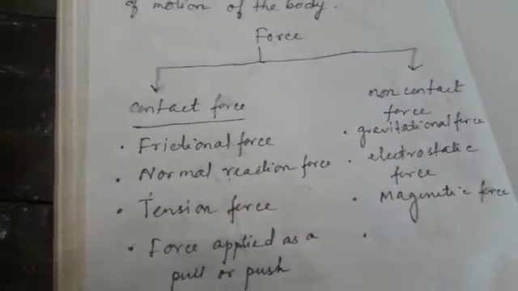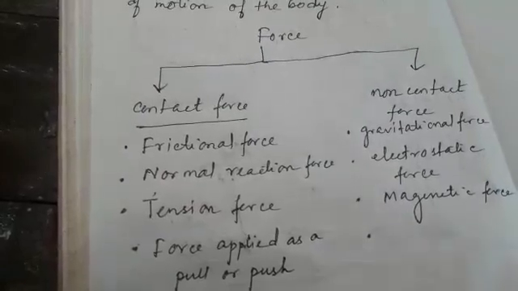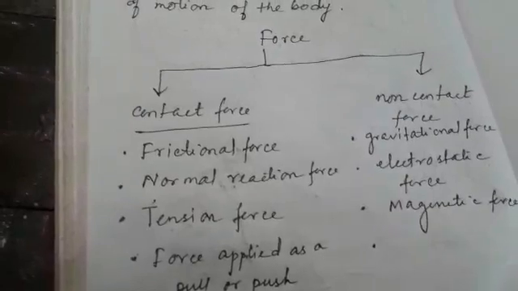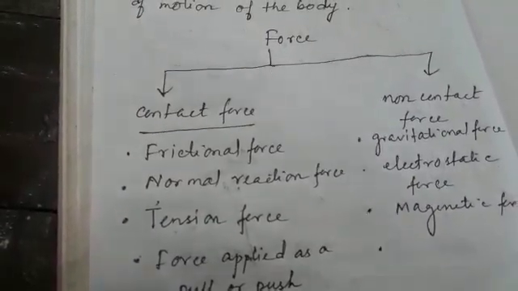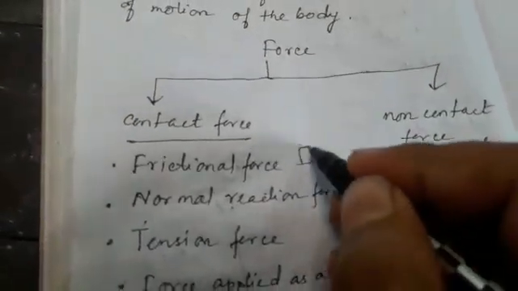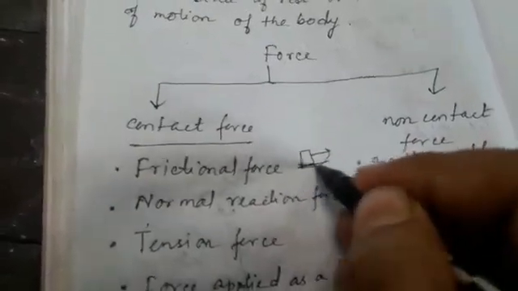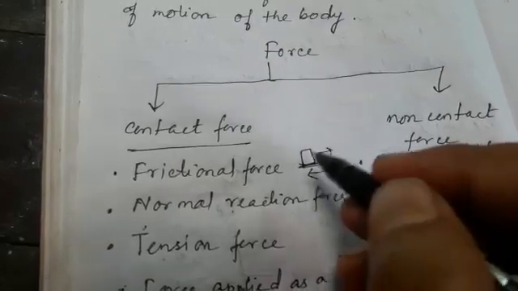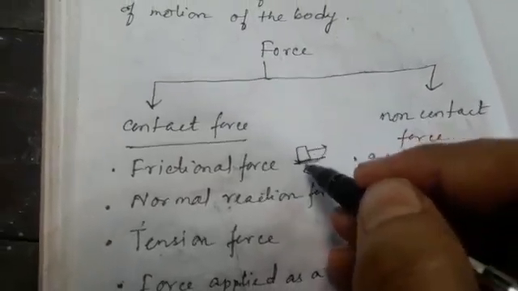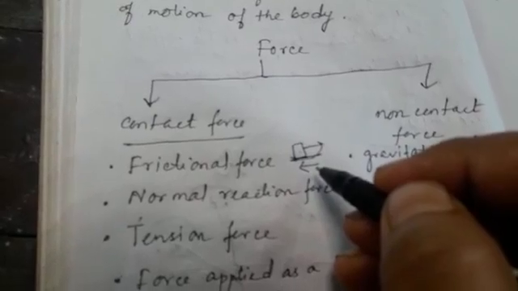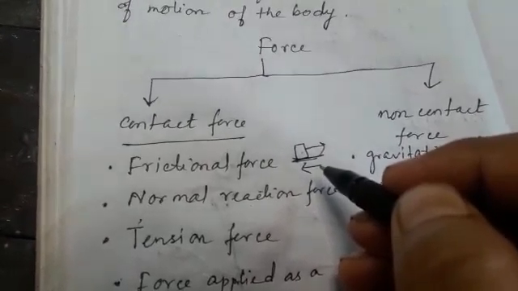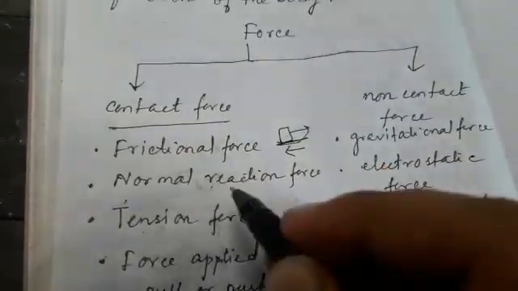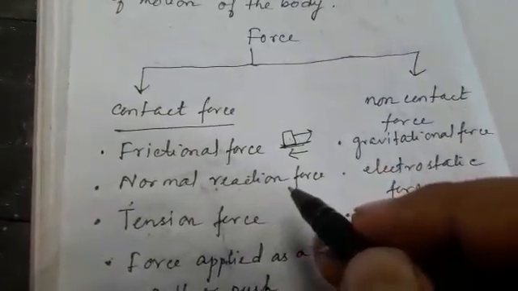And because of the sliding motion, a force acts on the body in the opposite direction of the relative motion between them. Meaning if a body slides over a surface, then the force of friction will act in the opposite direction of the motion of the body. Since the two bodies are in contact and the force comes because of the contact, it is an example of contact force.